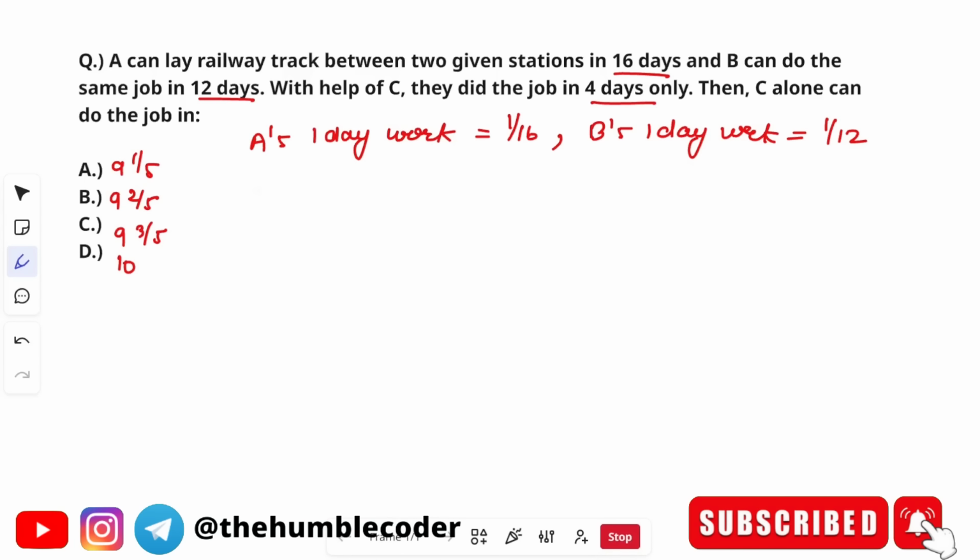So 1 day work of A plus B plus C is 1 by 4, right? Using this we are going to finally find our answer.